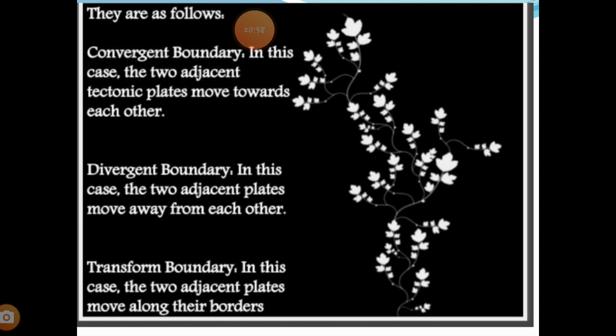Okay, next is the second plate movement, which is the divergent. What is this divergent here? Divergent is nothing but, again, a boundary. In this case the two adjacent plates move away from each other. Means when the two plates are there, they come to each other, but they won't collide, they just go back, they diverge, they go back there. Means here the plates move away from each other, they diverge here.